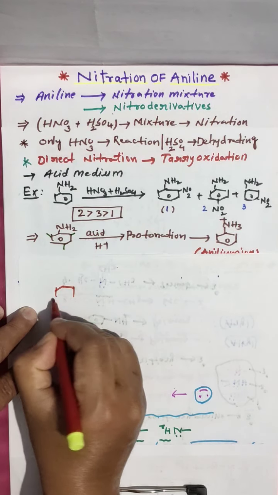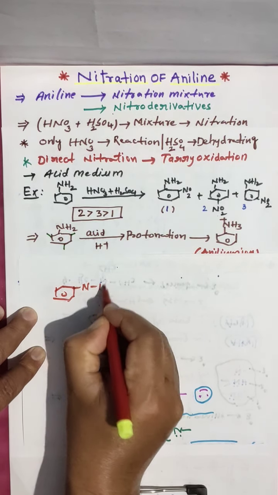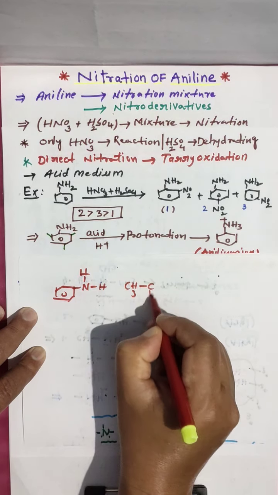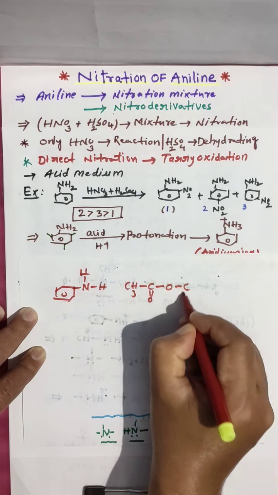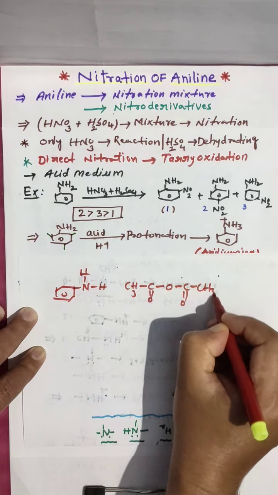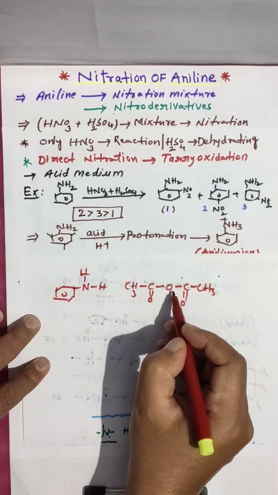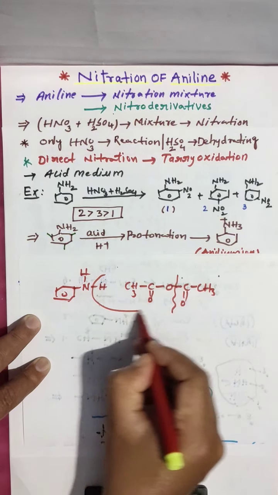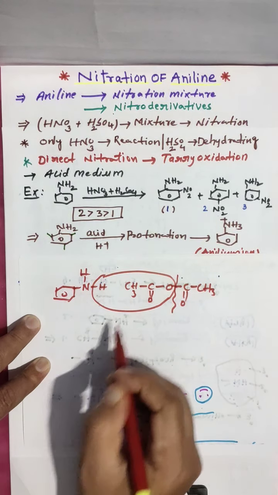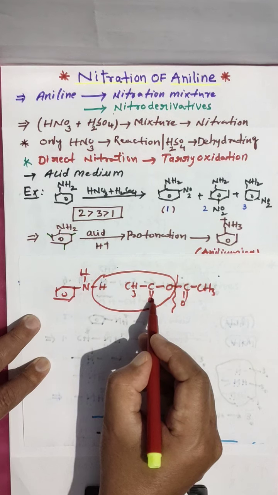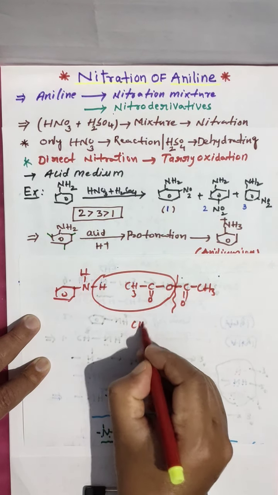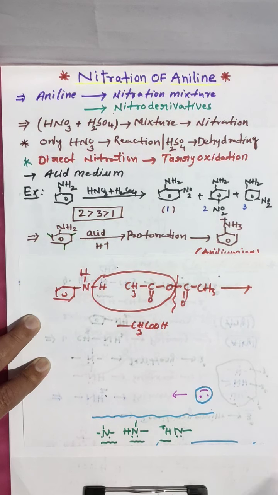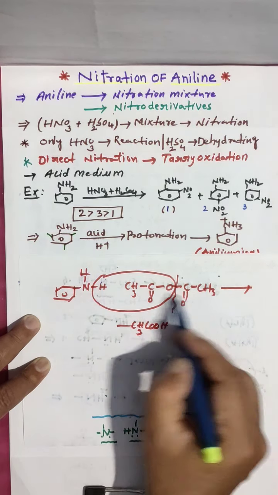This is aniline, NH2. Acetic anhydride, CH3, C double bond O, C double bond O, CH3. This is acetic anhydride, and here the bond is going to break, and this will go as CH3COOH. So by removal of CH3COOH, what remains is NHCOCH3.